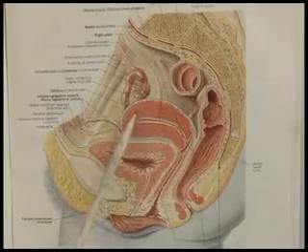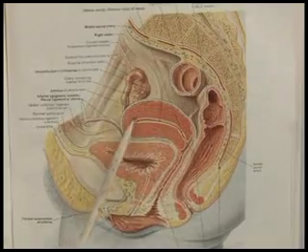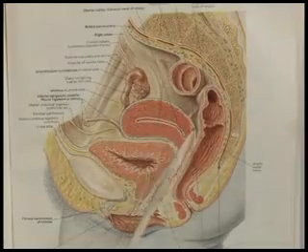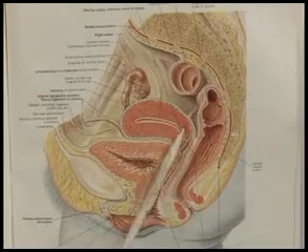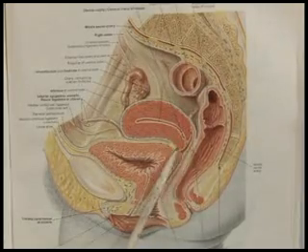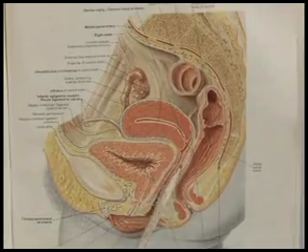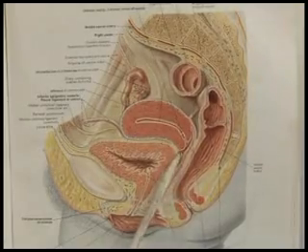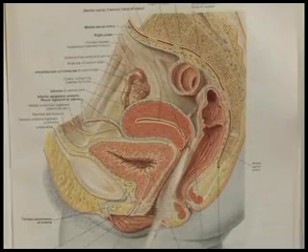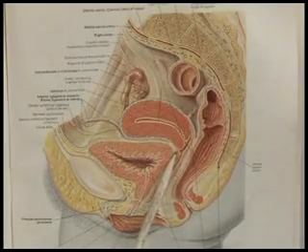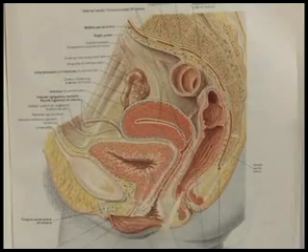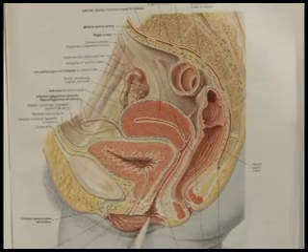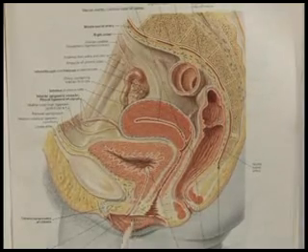The part of the uterus above the opening of the fallopian tube is known as the fundus of the uterus. The rest is known as the body, and the lowest part is known as the cervix of the uterus. The cervix of the uterus pierces the upper end of the vagina, and there are 4 fornices in relation to the vagina. This is the posterior vaginal fornix, which is the deepest, the anterior vaginal fornix, and there are 2 lateral fornices of the vagina. This is the lower opening of the vagina in relation to the vestibule.